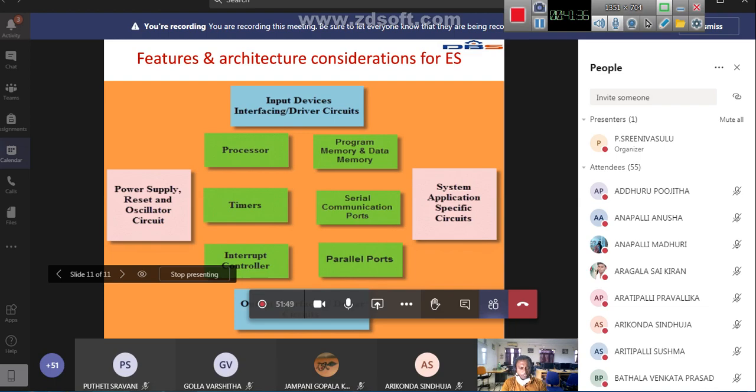Parallel ports, whether you need serial ports or parallel ports. With parallel ports we can send the data in parallel, like 8 bits or 16 bits at a time. Okay, then we have the interrupt controller.